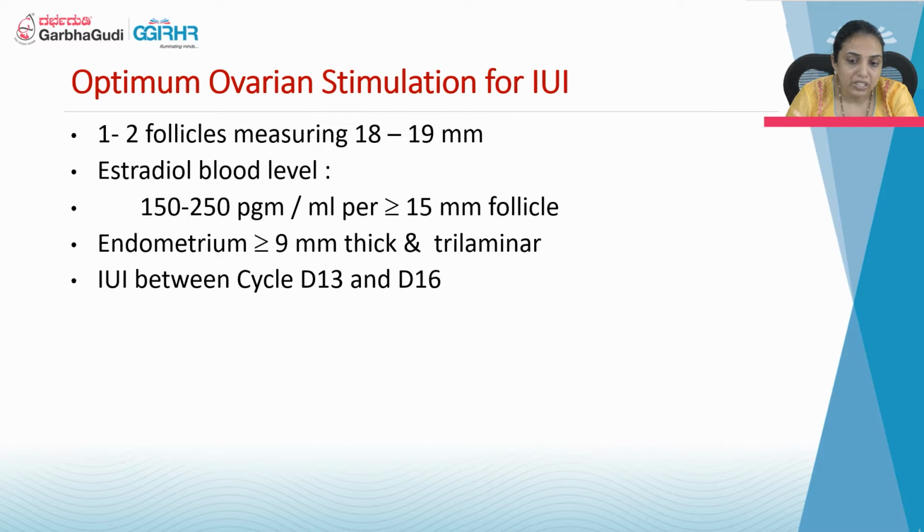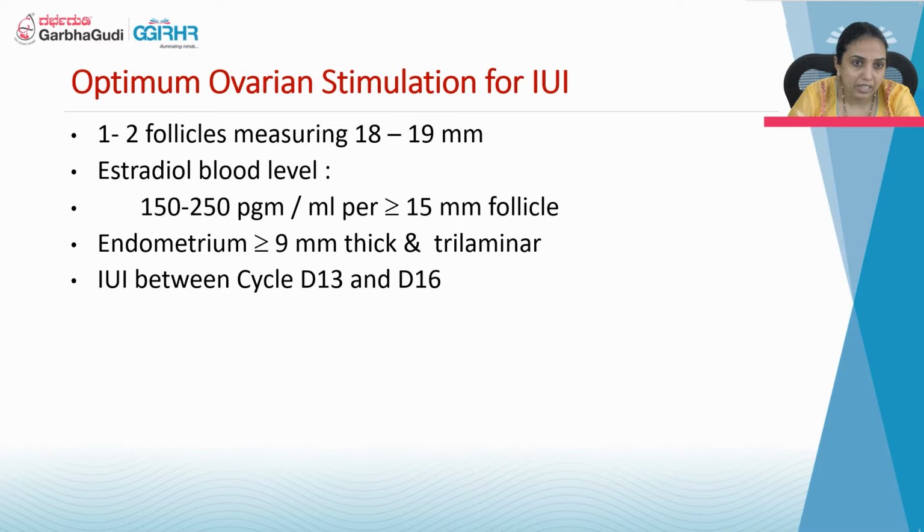Coming to optimum ovarian stimulation for IUI. We need 1 or 2 follicles measuring 18 to 19 mm, and the E2 value should be around 150 to 250 picogram per ml for a mature follicle. That is, a follicle more than 15 will secrete around 150 to 250. E2 should not be more than 1500. If it is more, it means many follicles are developing.